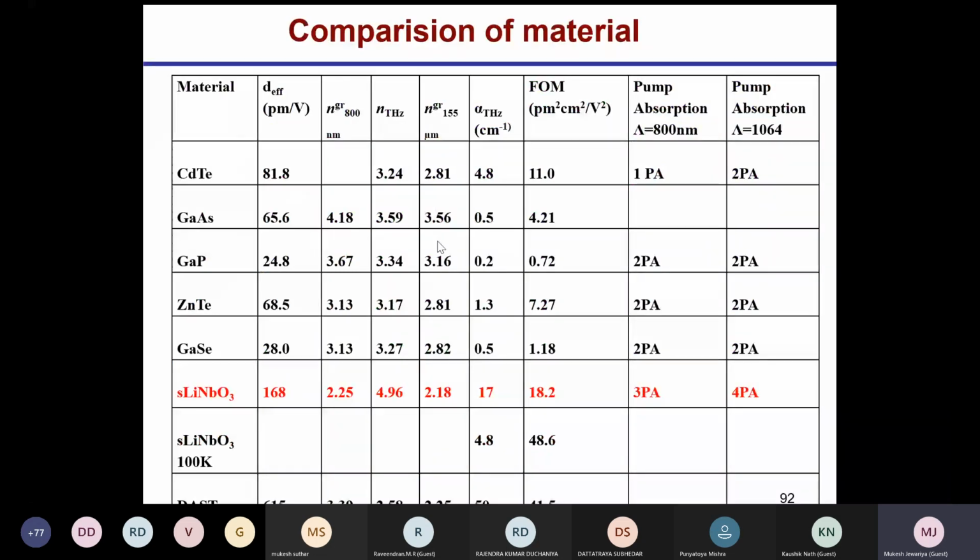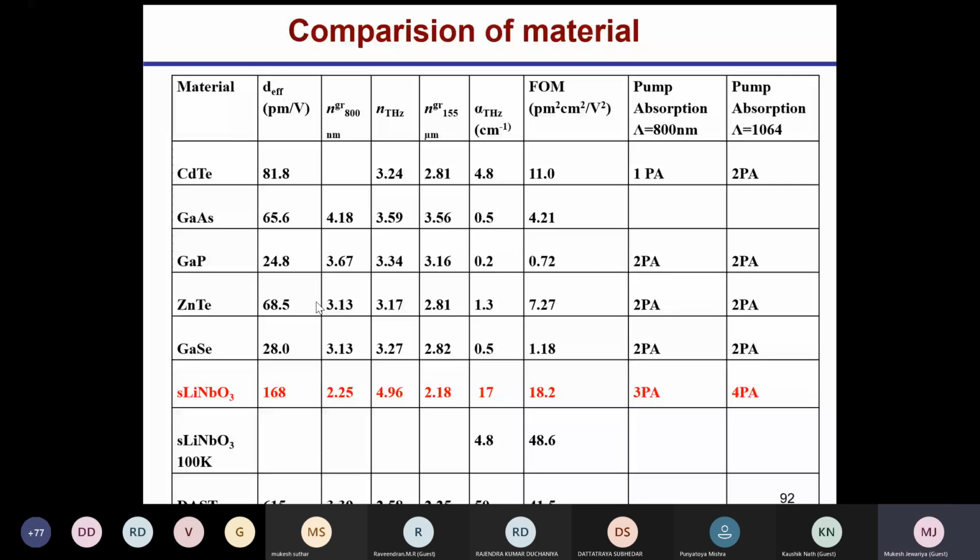So why lithium niobate? I told you last time these are the novel materials for optical rectification: cadmium telluride, gallium arsenide, gallium phosphide, zinc telluride, gallium selenide. But lithium niobate has one of the highest chi-2 values. The problem is that the group velocity and the terahertz phase velocity are not the same, whereas for zinc telluride they are almost the same. So the problem is the phase match condition.